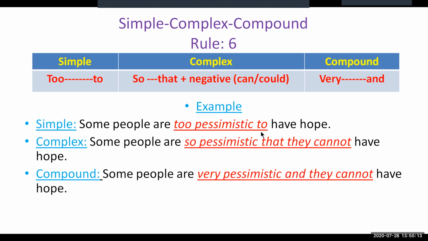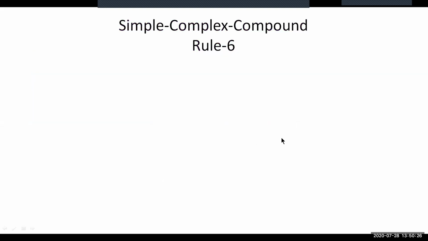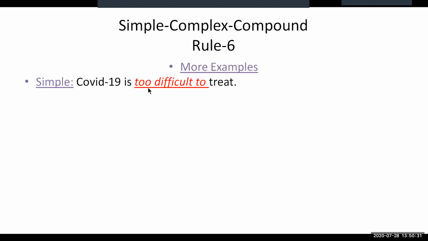Sometimes it may so happen that the main subject of the sentence isn't the one doing the work. Rather, someone other than the main subject does the work in the second part of the sentence. An example like this: "COVID-19 is too difficult to treat." Sometimes the second part of the sentence will not have the verb of the subject used at the beginning of the simple sentence.